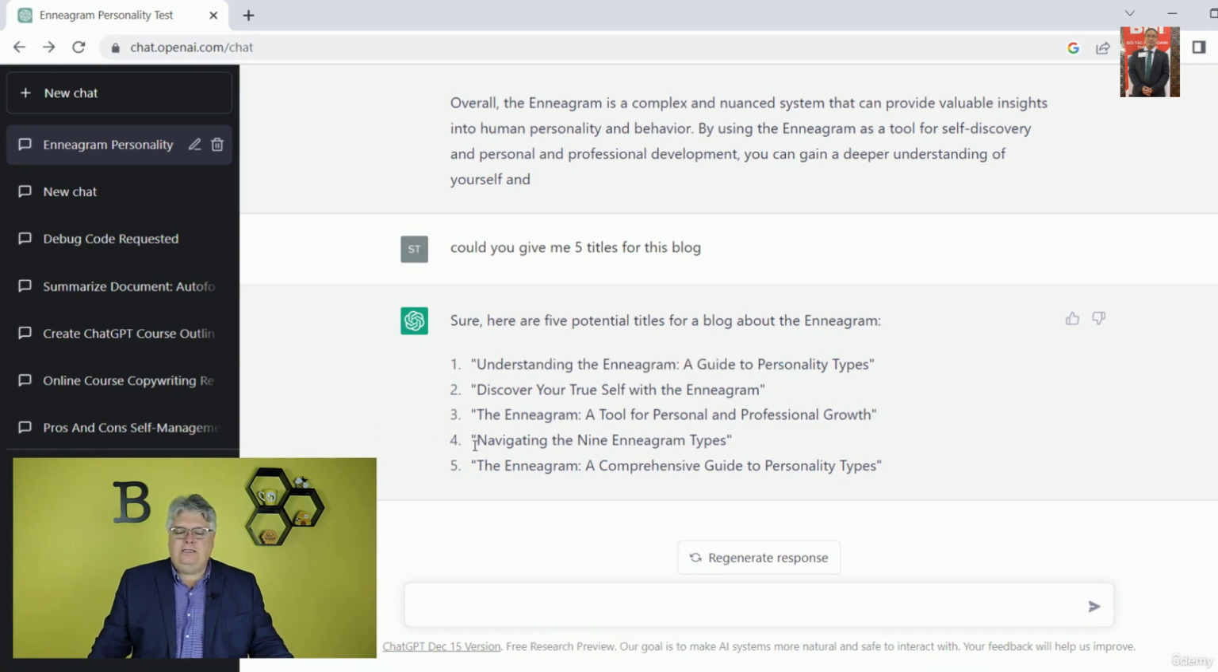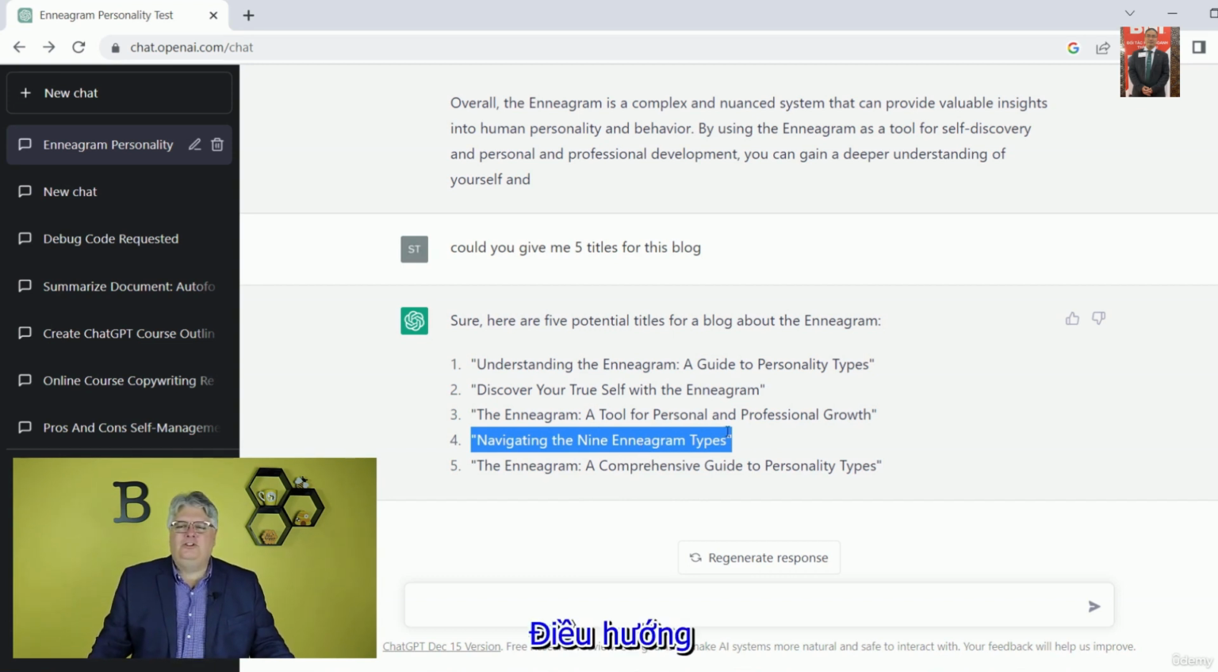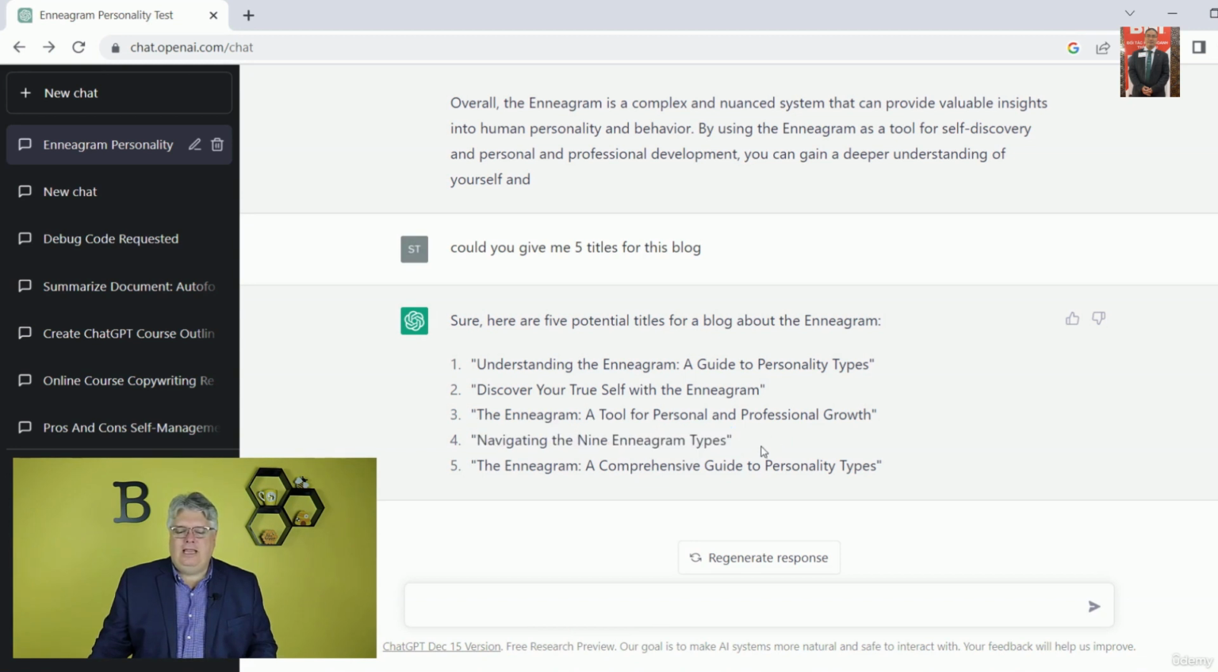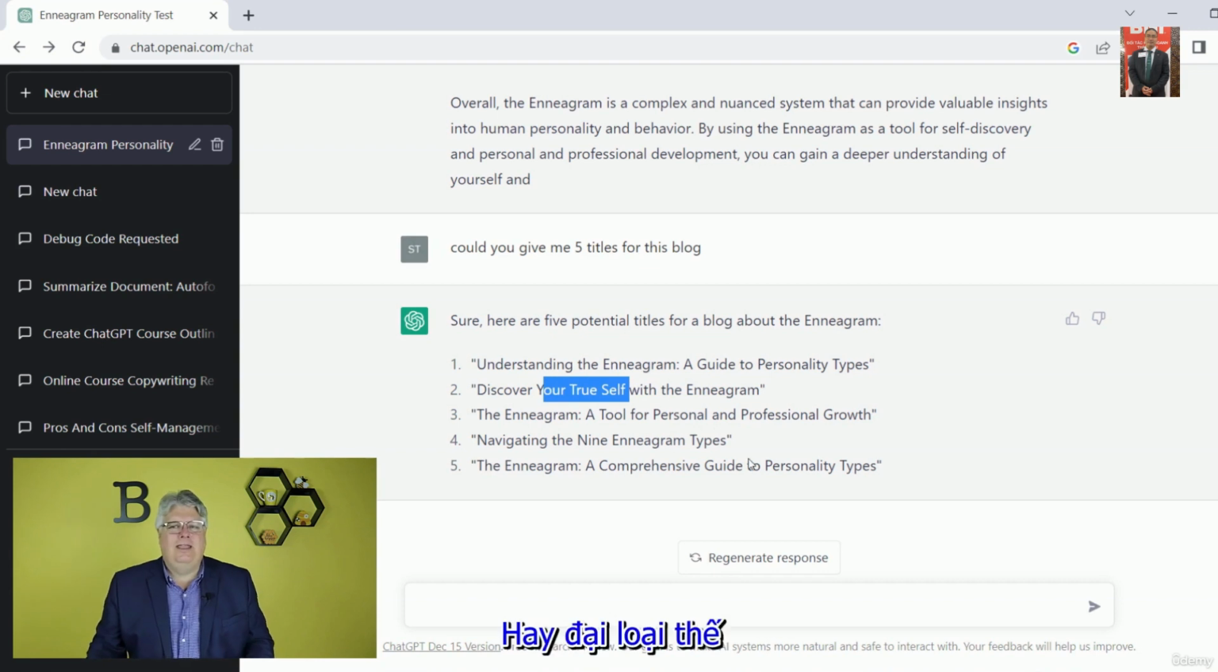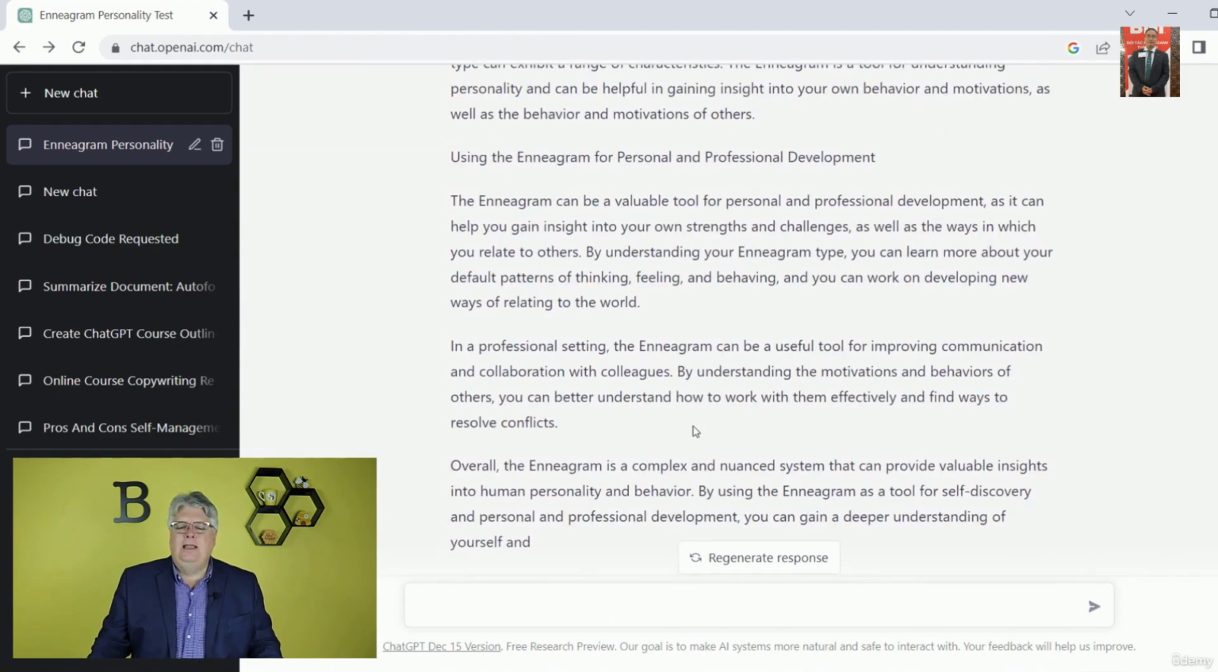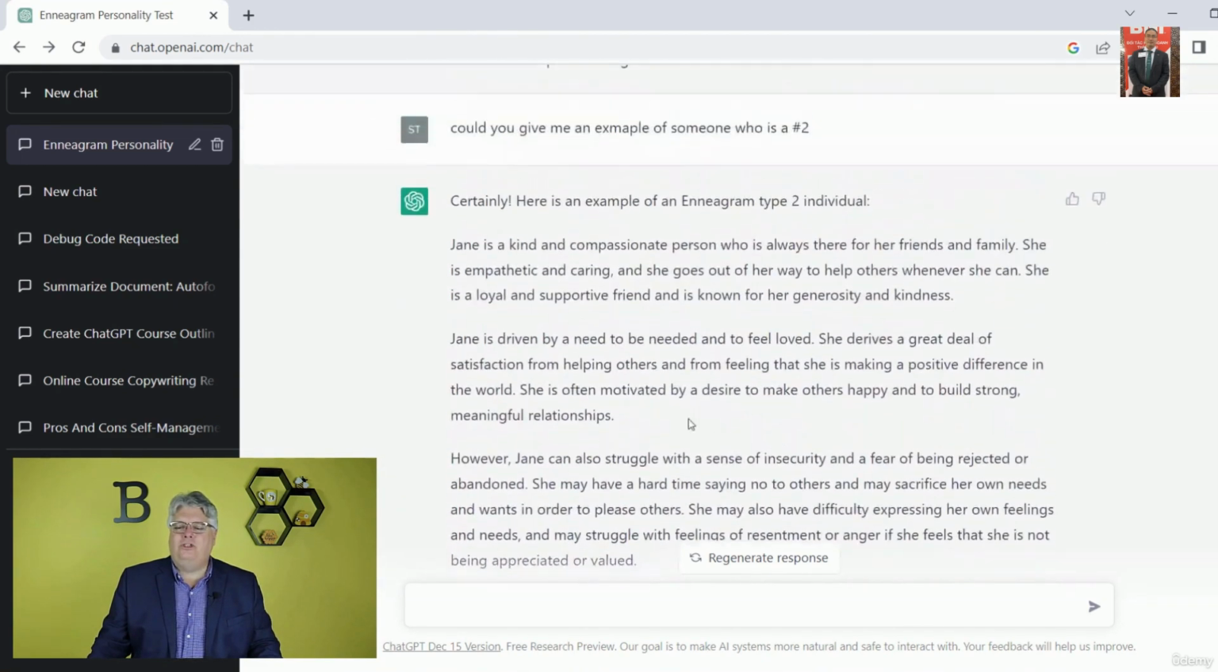Now, this is nice if you're actually writing a blog and you want something maybe more clickbaity or more click-oriented, or something that would generate interest. Navigating the 9 Enneagram types is kind of what are the types? How do I navigate that? Maybe I add onto it, maybe I take the 9 Enneagram types and then I add on, discover your true self or something like that. Or I just come up with my own creative stuff. So that's the idea behind these hot tips, some initial hot tips, and a really quick overview on how it works too as well.